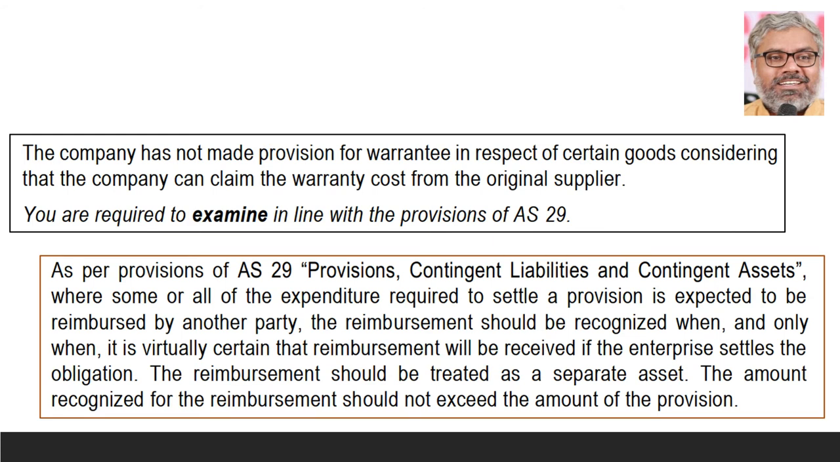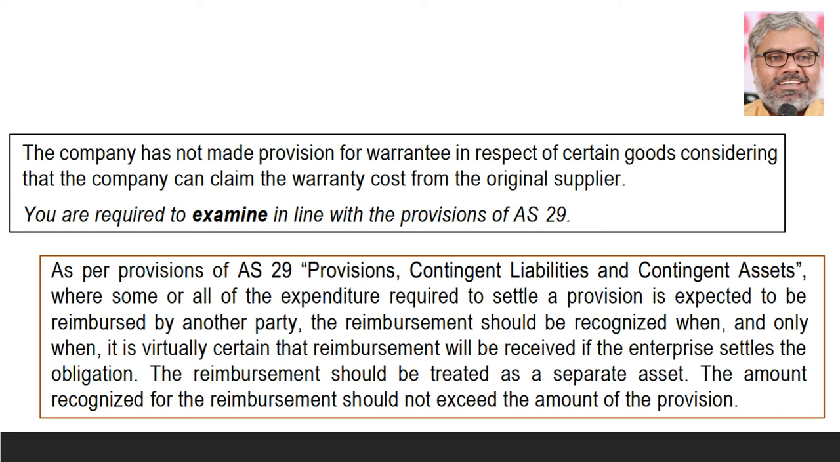The company has not made provision for warranty in respect of certain goods, considering that the company can claim the warranty cost from the original supplier. So it has an original warranty from the supplier, which is reimbursable. Because of that, it did not create any provision for warranty. Is it correct? Answer is no.